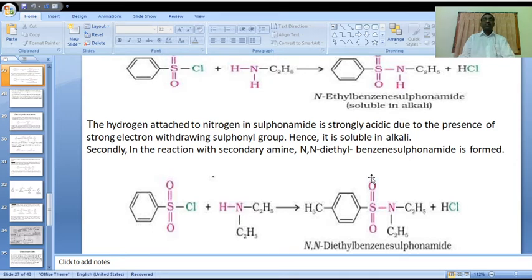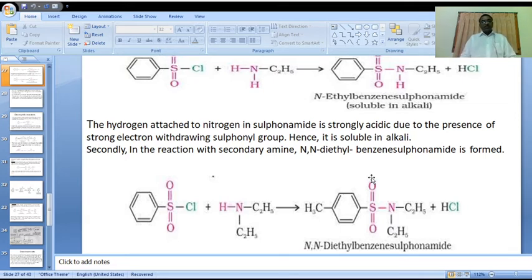Then the other layer, the ether layer. In the ether layer there are two compounds: the secondary amine product, that is N,N-dialkyl benzene sulfonamide, and the unreacted tertiary amine. Both compounds are present in the ether layer.